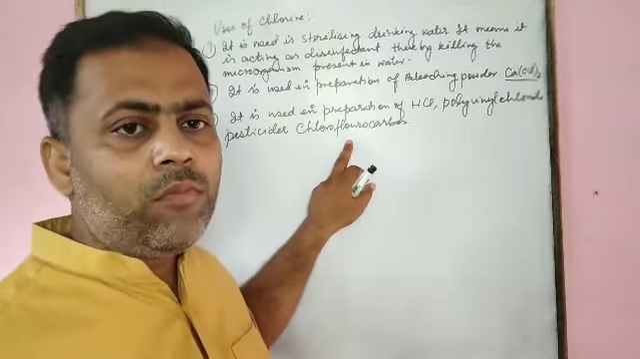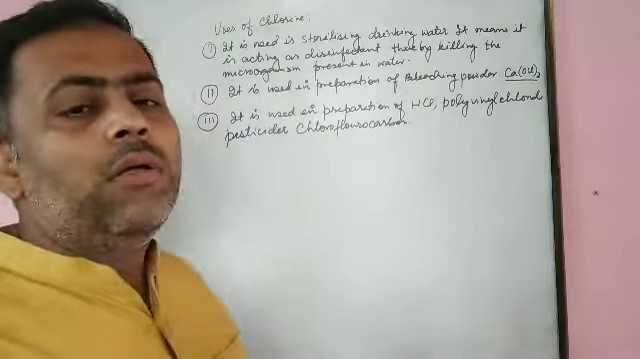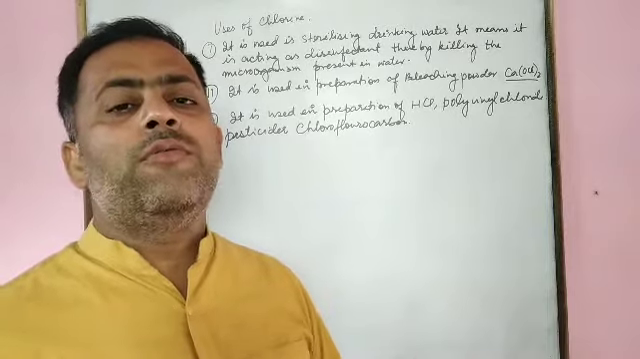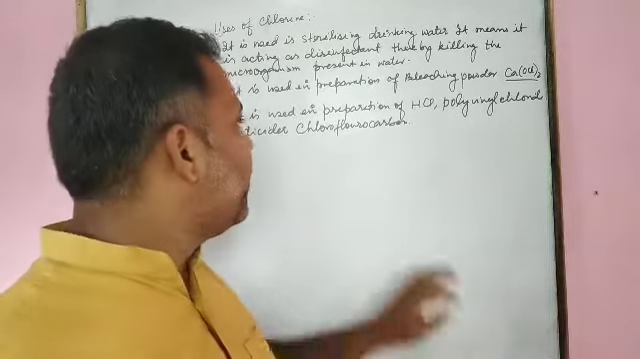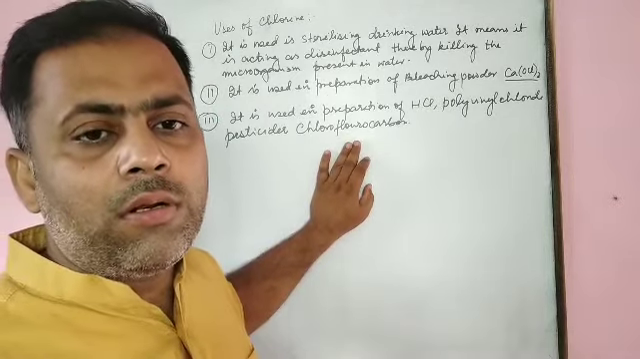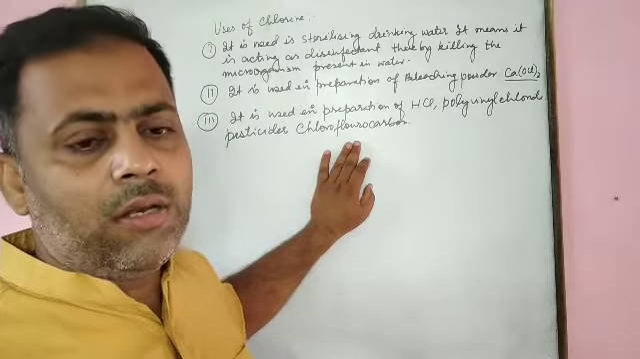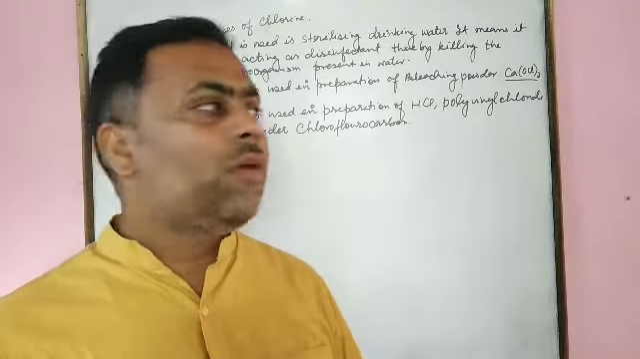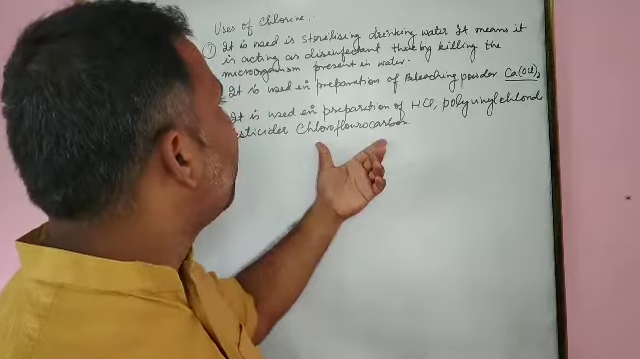CFCs. What are CFCs? The chlorine substituted or fluorine substituted. Chlorofluorocarbon means these are the compounds of chlorine and fluorine of methane and ethane. It means when methane and ethane react with chlorine and fluorine, they form chlorofluorocarbon.